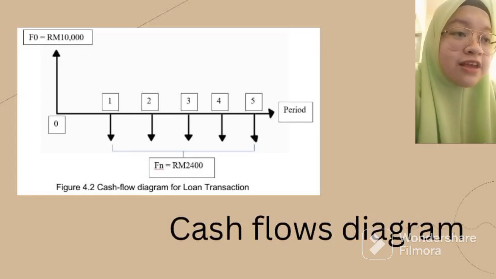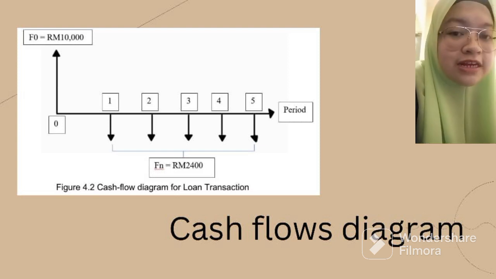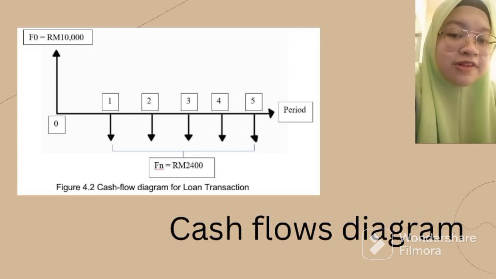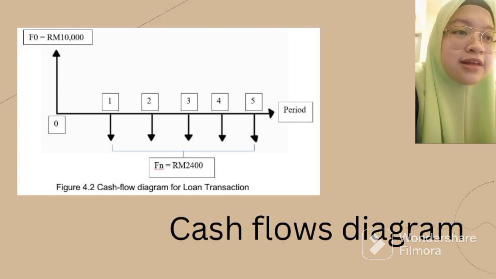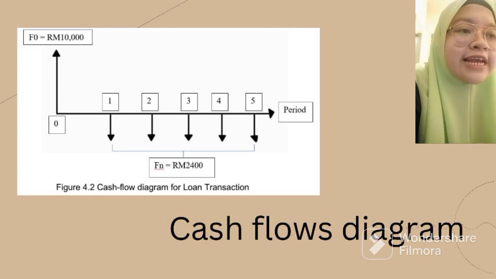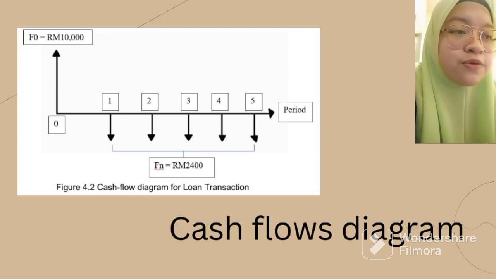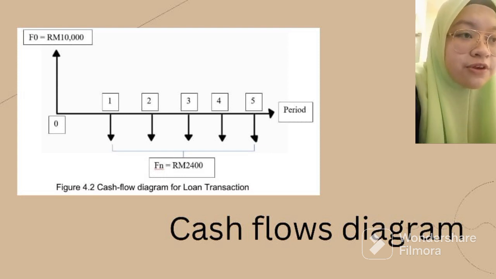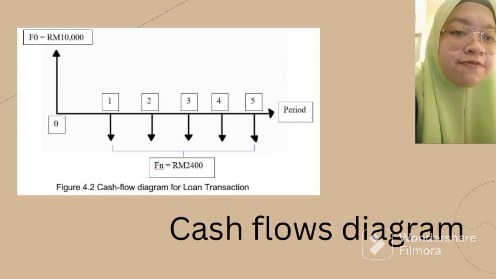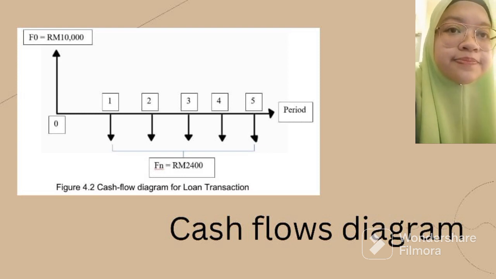So moving on to the cash flow diagram. As we can see in the slide, the positive side shows that we have received the total amount of 10,000 ringgit that we loaned from the bank, and the negative side of the cash flow shows the amount that we need to pay, which is 2,400 ringgit in 5 years.